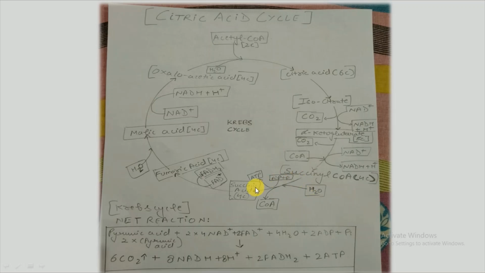Now I would like to discuss how this ATP is formed. ATP is basically formed from ADP plus P, which is transferred from CoA. On the release of CoA, this P is provided to the ADP, and this ATP is formed, and this ATP is the only energy which is produced in this Krebs cycle. So one round of Krebs cycle will produce 1 ATP, but the net reaction of the Krebs cycle will give 2 ATPs,